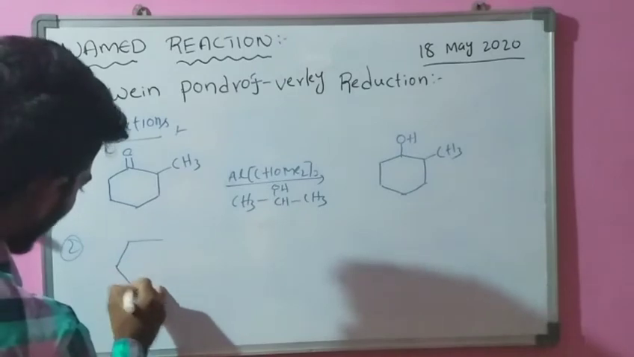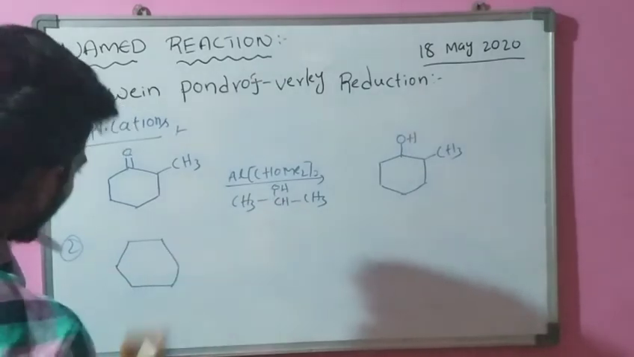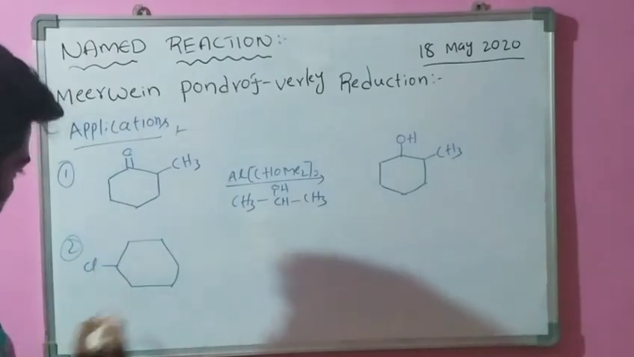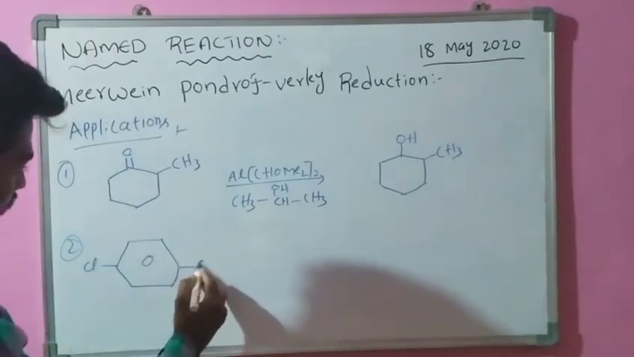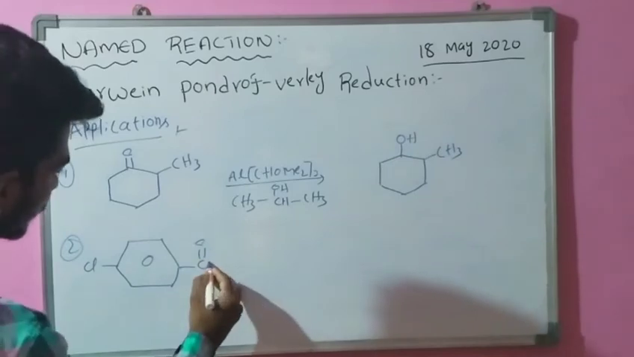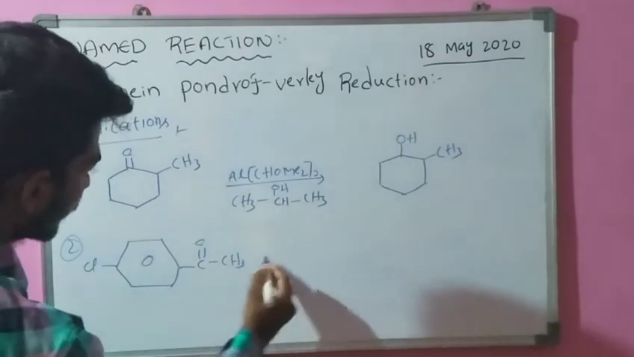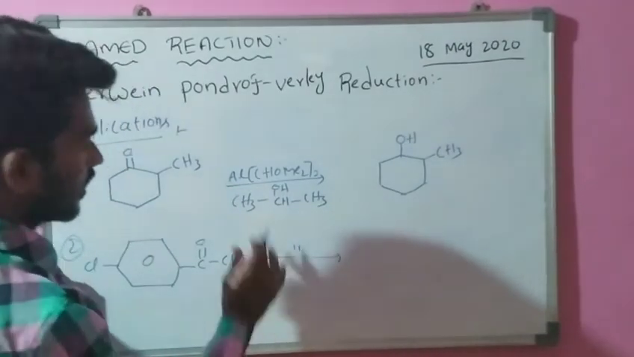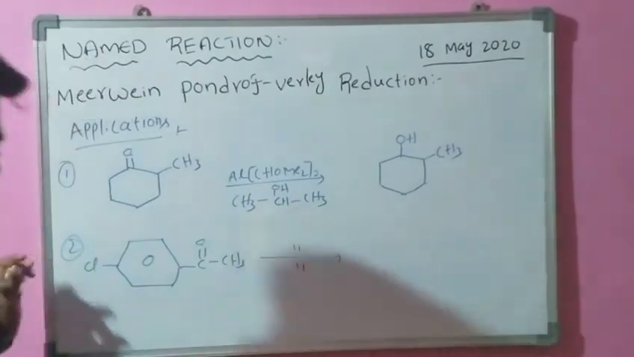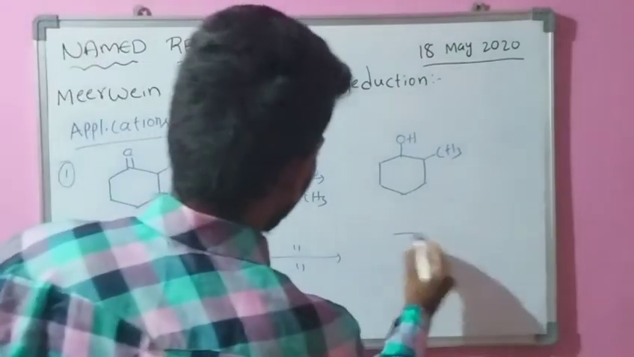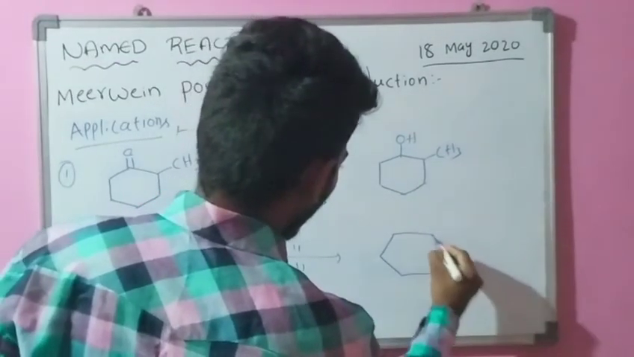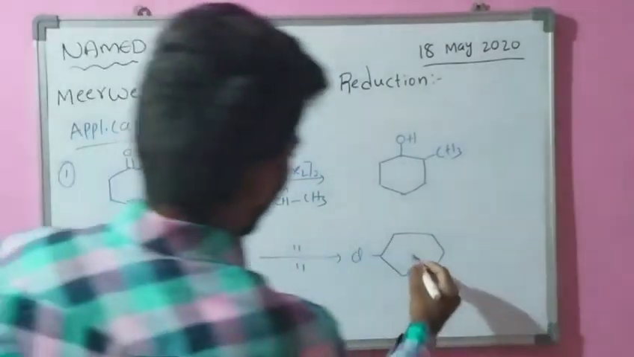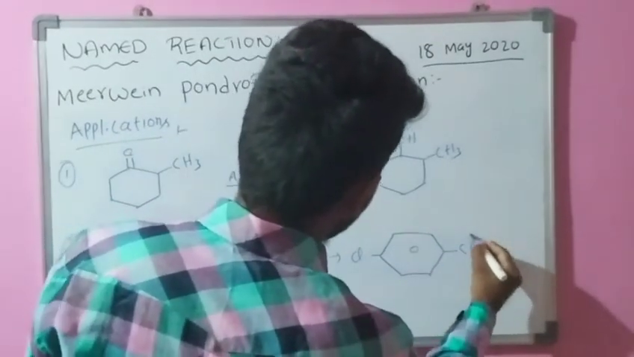Now in the second application we see a substituted benzene or substituted ketone, that is a para-chloro ketone-containing compound, which is treated with aluminum isopropoxide and isopropanol. Then it forms our required product, the alcohol form, substituted in the same place.